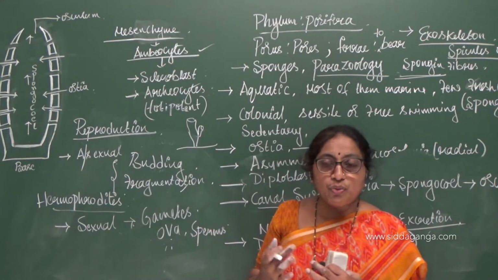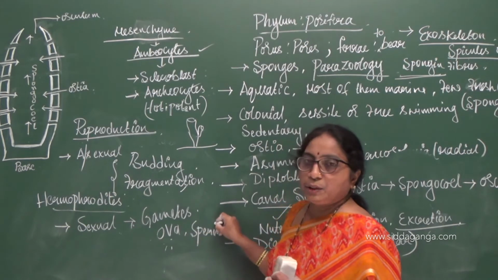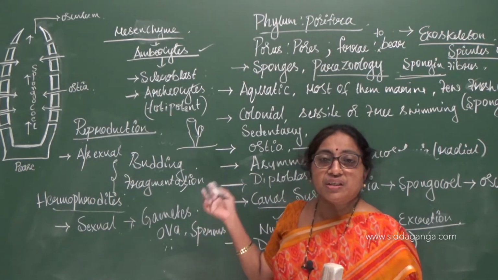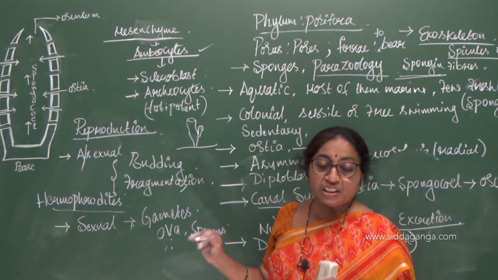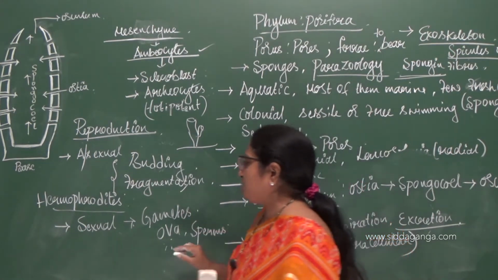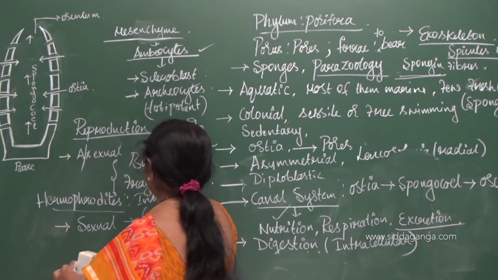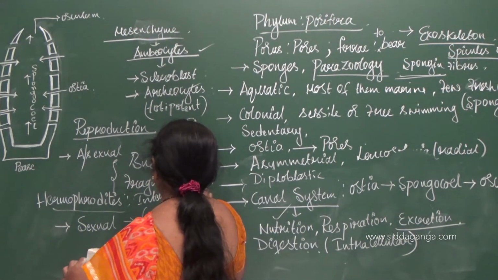They are capable of producing both male and female gametes, and fertilization takes place by the fusion of these male and female gametes, that is ova and sperms, inside the body of the Cycon, or inside the body of the poriferan, or inside the body of the sponge. Hence it is internal fertilization. We call it internal fertilization.